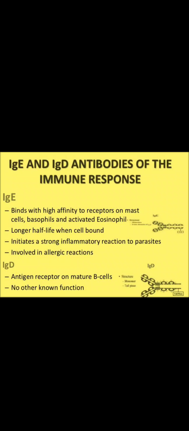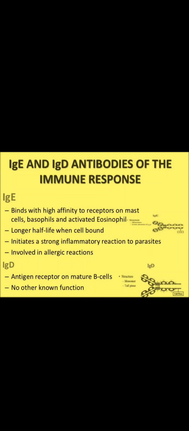Moving on to the IgE antibody, it is associated more towards your hypersensitivity reactions. It goes and attaches to the mast cells or the eosinophils. These are the cells IgE is mainly associated with, and this is more involved in the allergic reactions. How much IgE is present? Very less, 0.002%, and it initiates the inflammatory reaction.